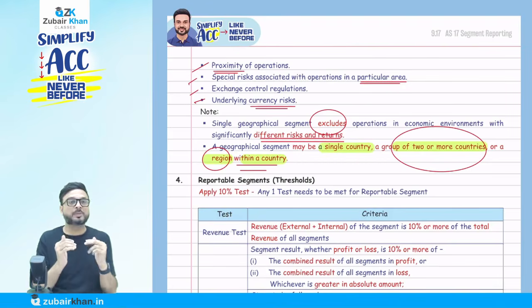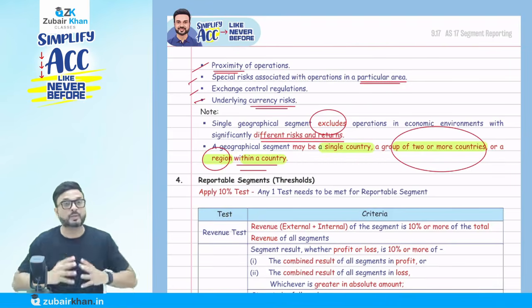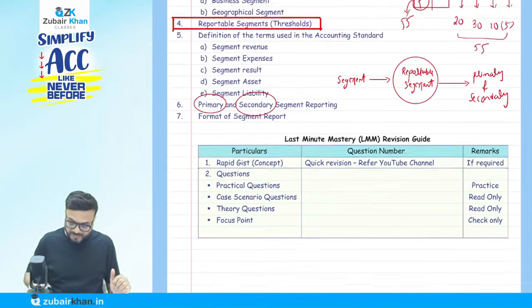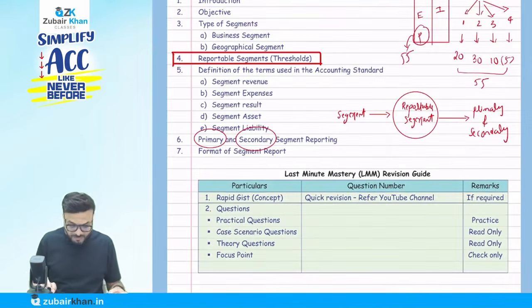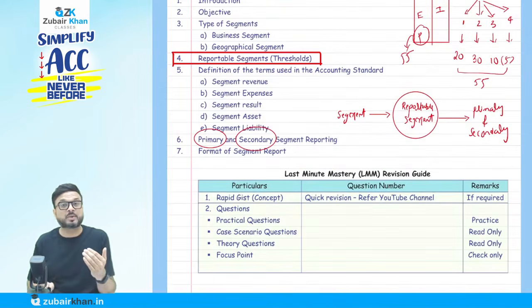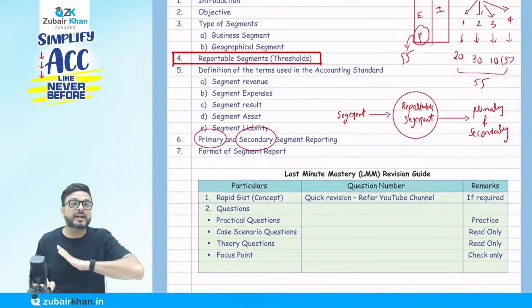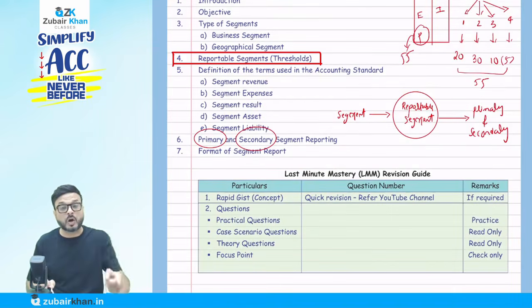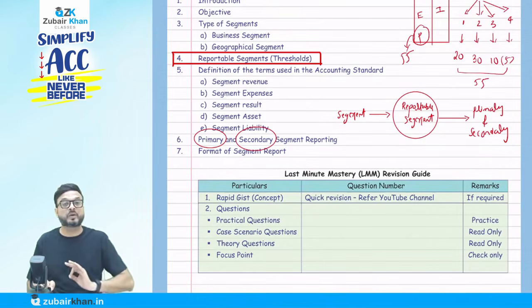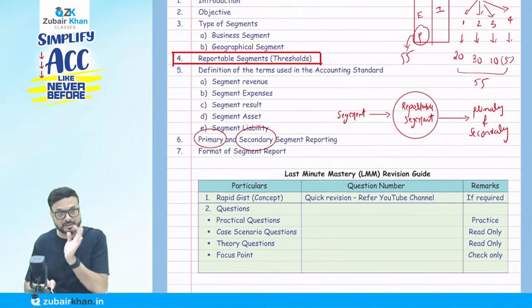Now I am coming to the most important part of Accounting Standard 17, that is the reportable segment. We understand the first part now: what do you mean by segment? Now I'm going to discuss whether all the segments, I might have hundreds of segments, are reportable segments. No. There are certain conditions, and those conditions should be fulfilled. Then only we are going to call them a reportable segment.